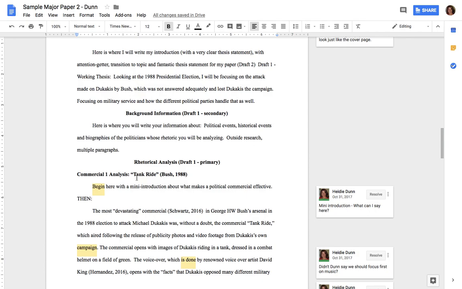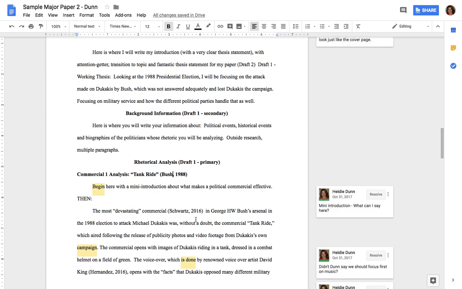So I'm doing commercial analysis, commercial 1 analysis. I've got the title of my commercial, and then I've got my internal APA citation for the entire commercial listed in my second level subheading. And that is the last name of the person who owns it, followed by the year with a comma in between. So some differences between MLA.